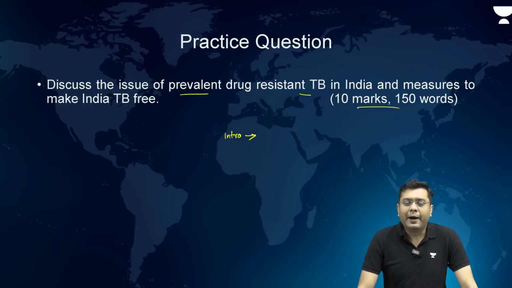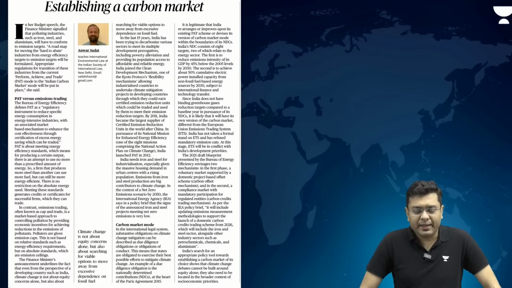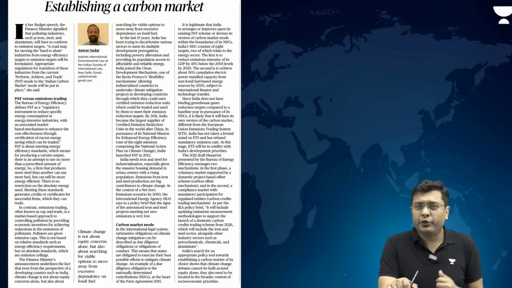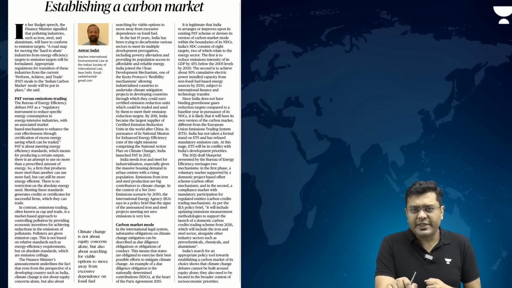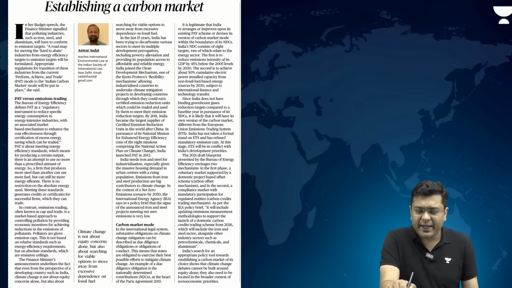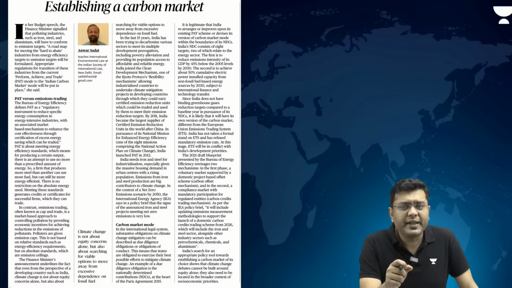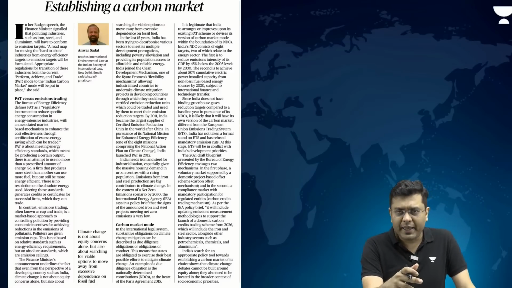Okay? Now, moving on to the next article, which is associated with the carbon market, an article associated with environment and ecology. In this year's budget, there was an announcement with regard to iron and steel industries and such industries which are very energy intensive and emit a lot of carbon emissions.